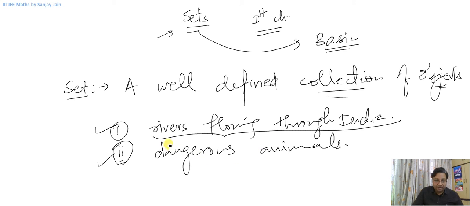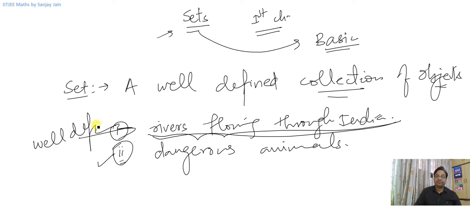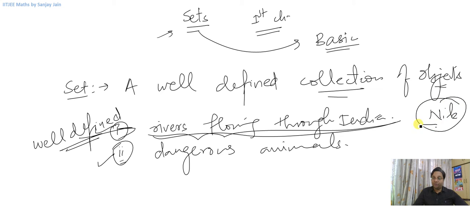So about the first collection, I would say this is a well-defined collection, where you can say with certainty whether something belongs to this set or not, right? If I talk about the river Nile, whether this belongs to this collection or not, you will say no, because it doesn't flow through India. You can say that with certainty.